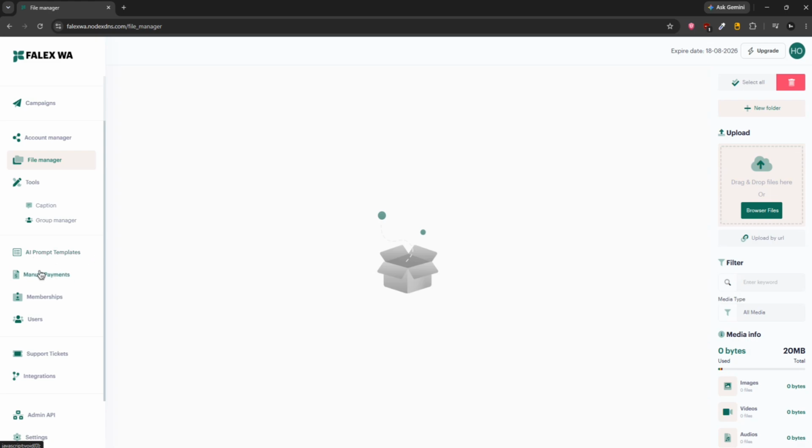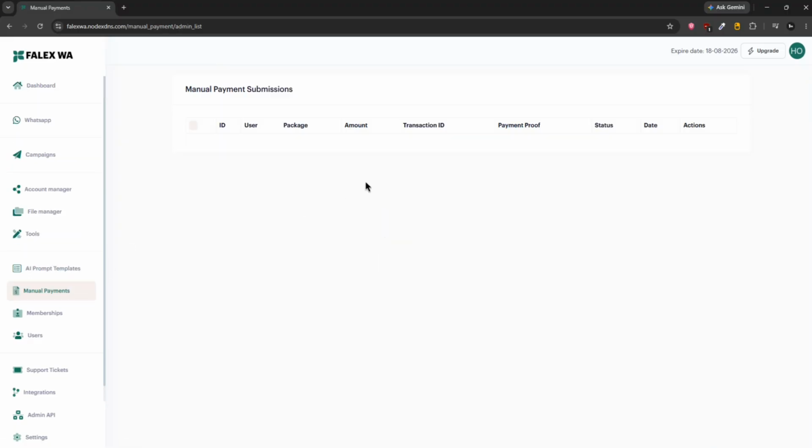Then you can enable manual payment and manage all the manual payment submissions. Here you can find all the manual payments. When we started the video, I showed you how to place an order. In that case, I would have had to upload a transaction picture and details, like the transaction ID. Once I do that, I'll be able to view that manual payment here. Also, I can manage the settings here, where I can provide bank record details or anything. Then membership here, then go to the plan.